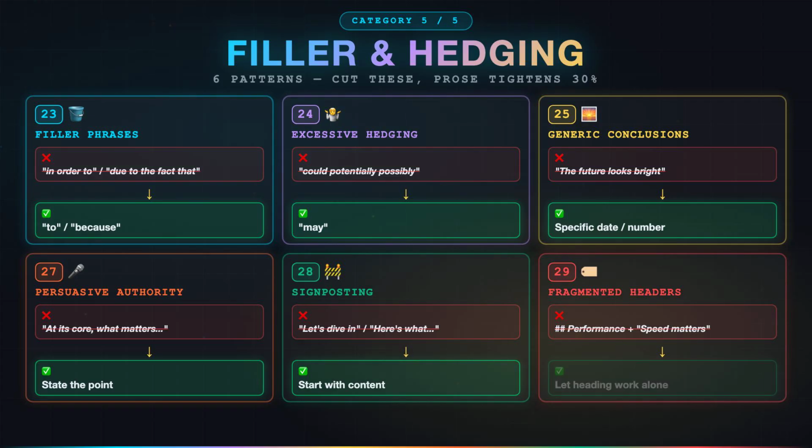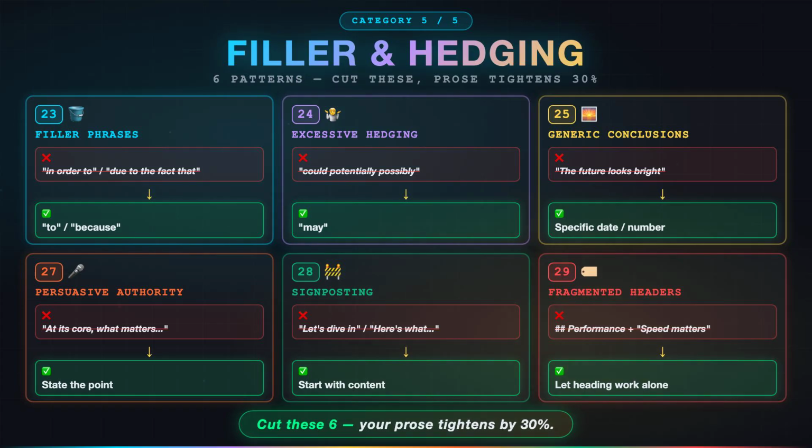Pattern 27, persuasive authority tropes. "At its core," "what matters is." Pattern 28, signposting announcements. "Let's dive in." "Here's what you need to know." Start with the content. Pattern 29, fragmented headers. A header that's redundant with the first sentence. Let the heading do the work.